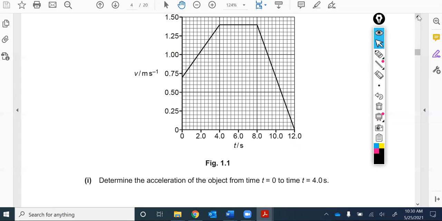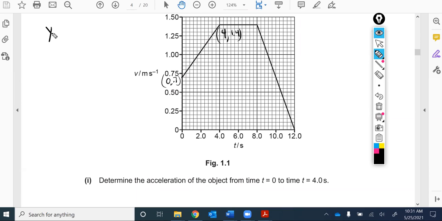So let's try to read the scale here. If this is 0.5 and that's 0.75, and there's 5 lines between, and each one's going up by what? 0.05, so 0.55, 0.6, 0.65, 0.7. So that point right there is 0.7. And then it goes up to this point here, which is 4 seconds. And so that's the x coordinate, and that corresponds to a velocity of 1.3, 1.35, 1.4, right? 1.4.